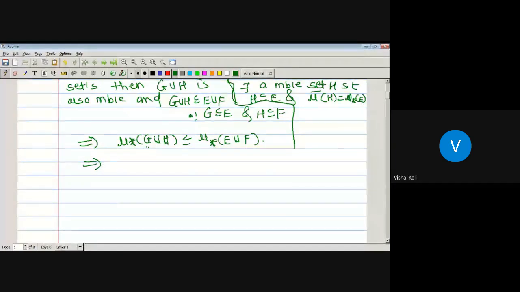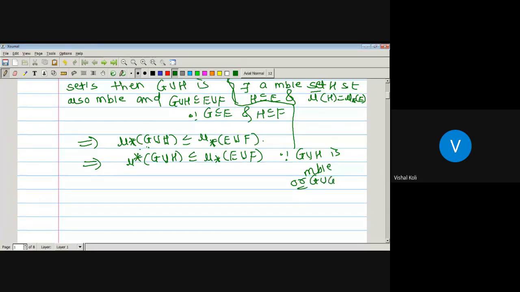On measurable sets, inner measure and outer measure are the same. So it is nothing but the outer measure of G union H, which is less than or equal to the inner measure of E union F. Since G union H is a member of curly A, it is measurable, and both inner measure and outer measure are the same.